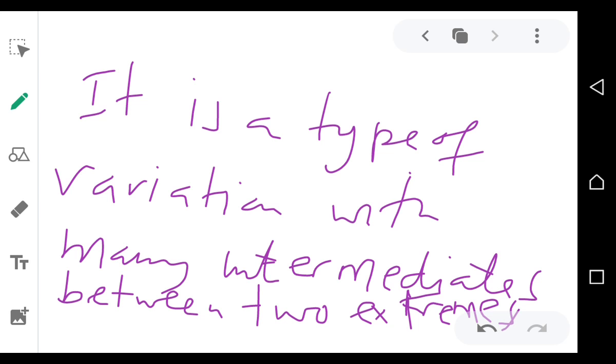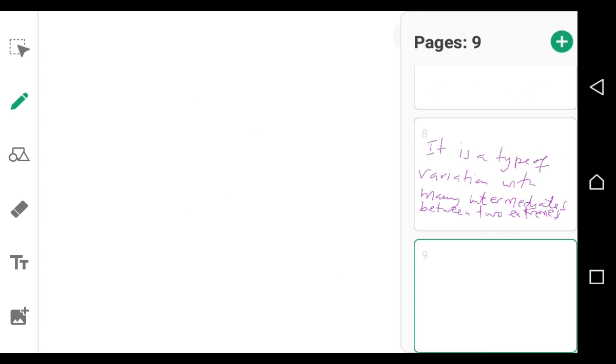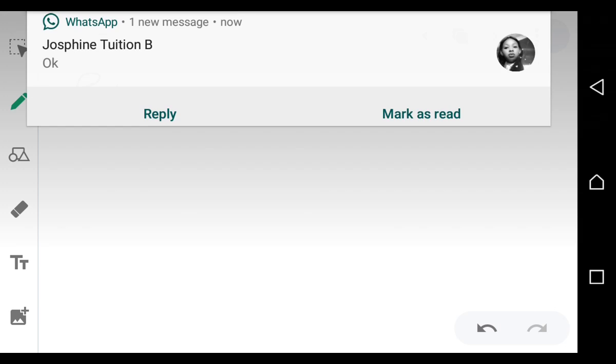Meaning it has got many intermediates. For example, if we say height, height has got many intermediates. We don't all have the same height. There are many intermediates. Find someone who is 1.2 meters, 1.3, 1.01, different heights, right?